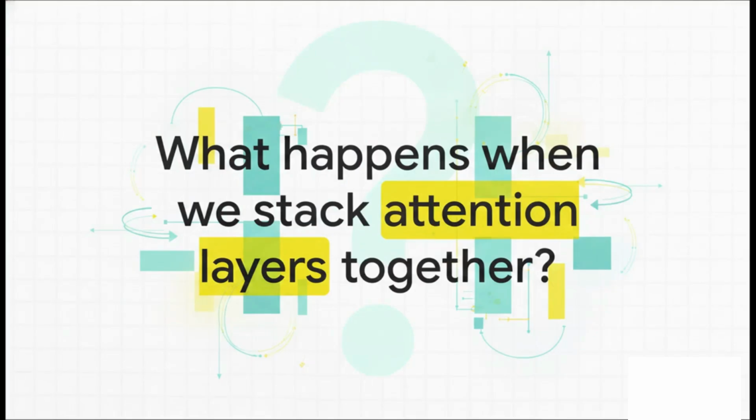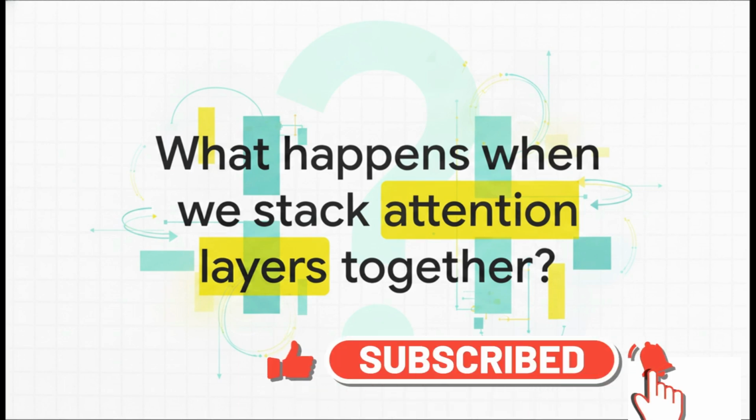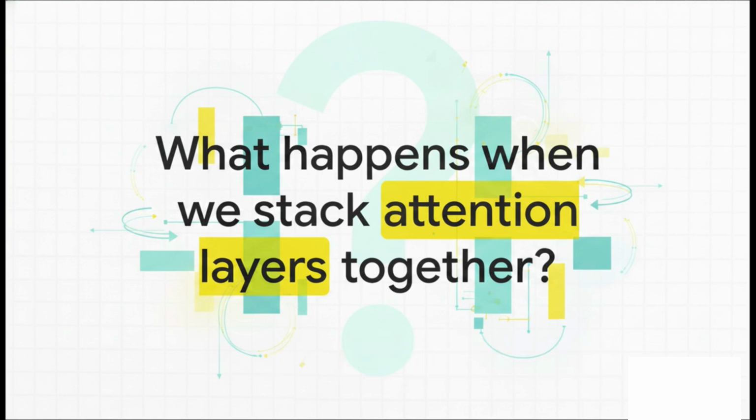Which naturally leaves us with one massive question. What actually happens when you stack billions of these attention layers together with a few other components? Well, you get the ultimate architecture behind all modern AI, the transformer. But exactly how that giant puzzle fits together, that is a story for our next explainer.